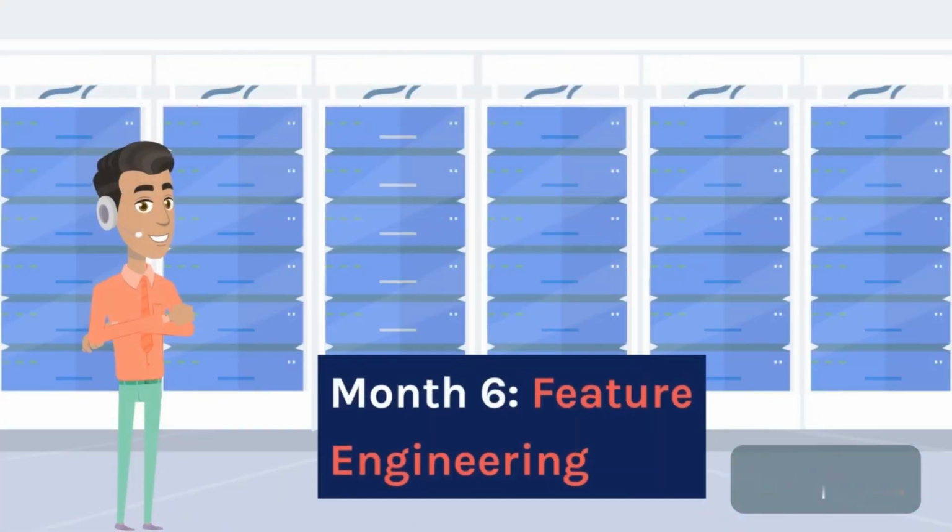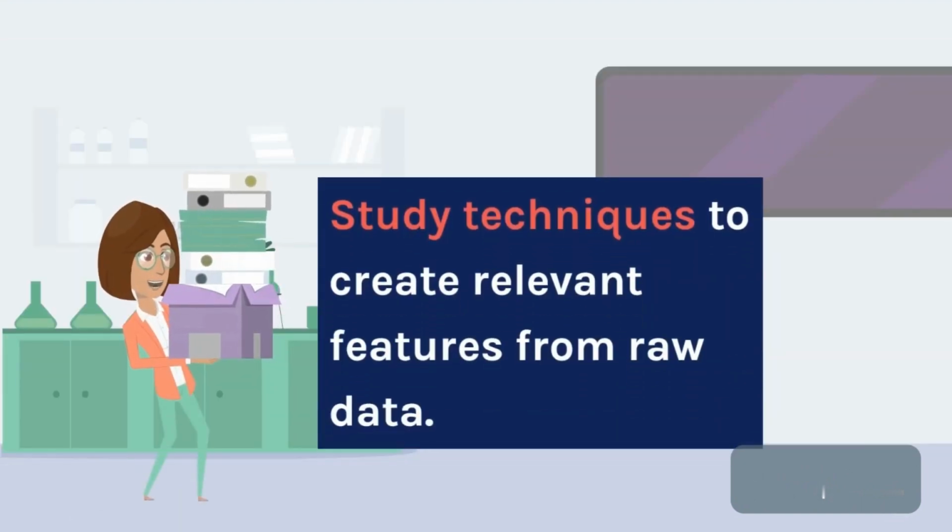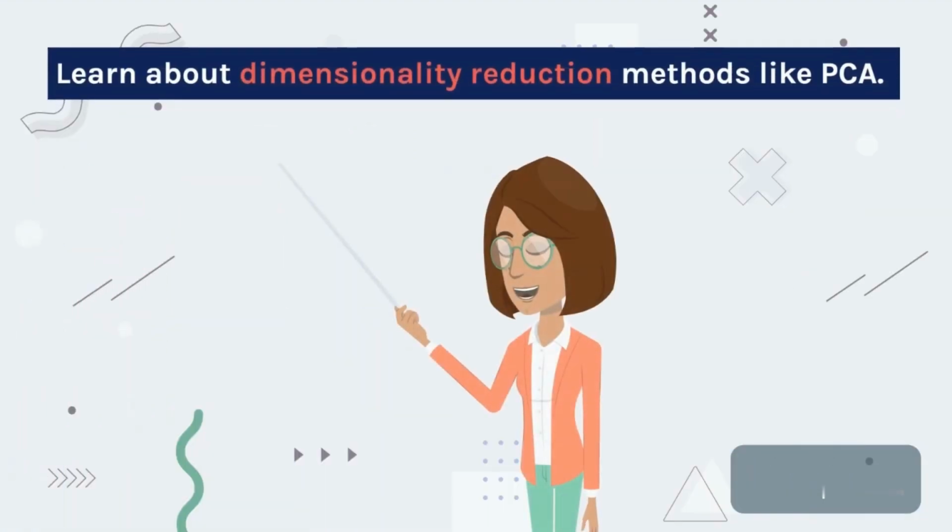Month 6. Feature engineering. Study techniques to create relevant features from raw data. Learn about dimensionality reduction methods like PCA.